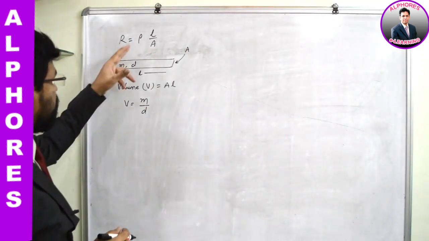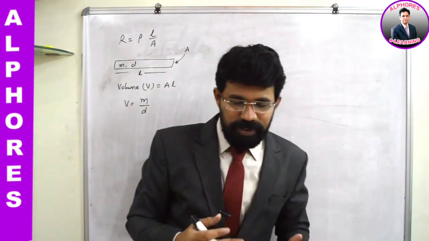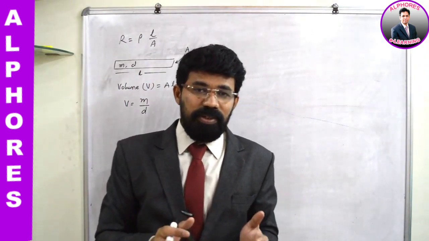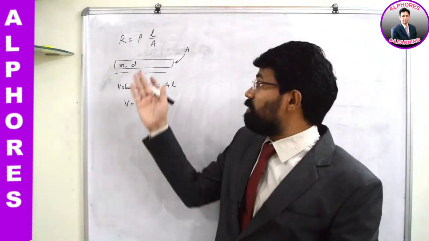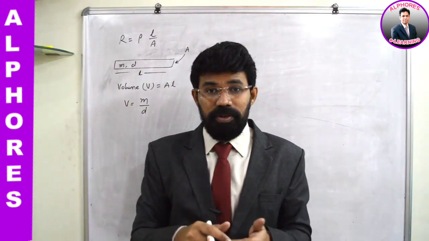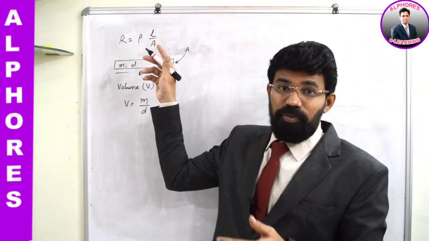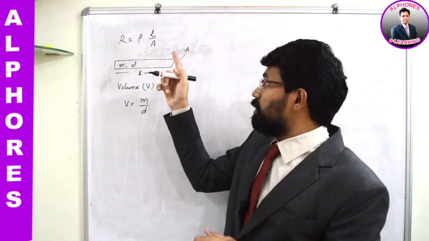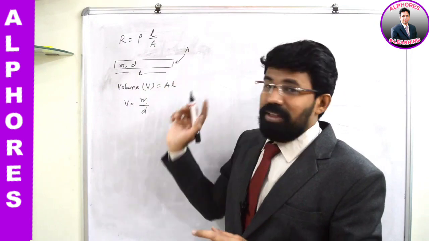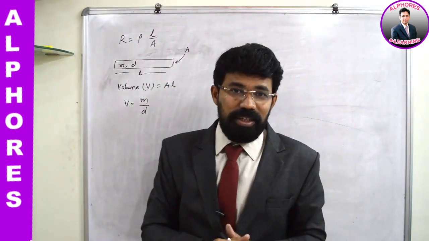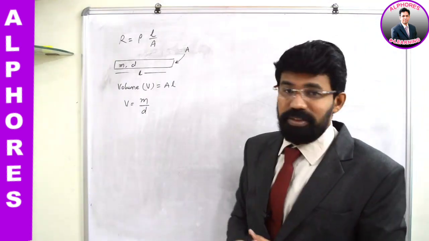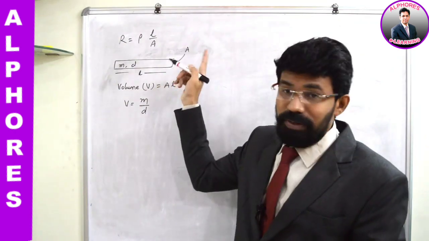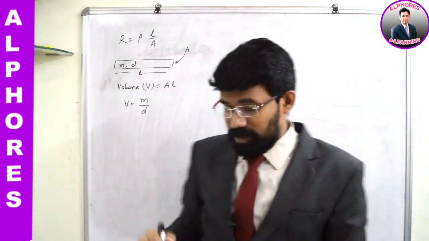Now, using this data, we can modify this equation. Always you should be aware of mathematical manipulations that we do with known equations, because questions won't be directly connected with this equation. We should be aware of all kinds of forms of this equation. Then only we will be able to handle the questions very comfortably. Because if you are connected with only this equation, length and area, and suddenly in a question density and mass related data or volume related data is given, you will be in trouble in such cases. So it's suggested to all of you to make sure that you are aware of all these various forms of the given equation.